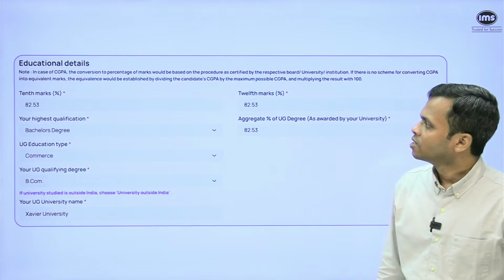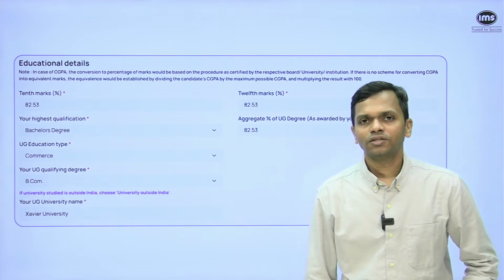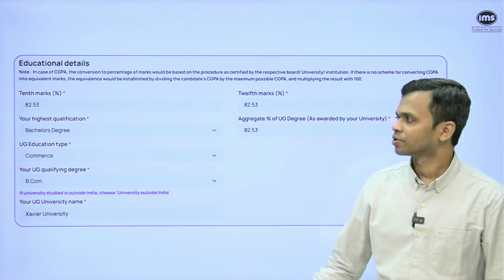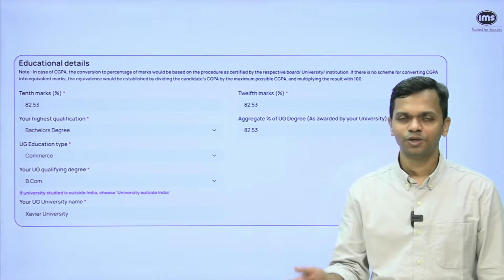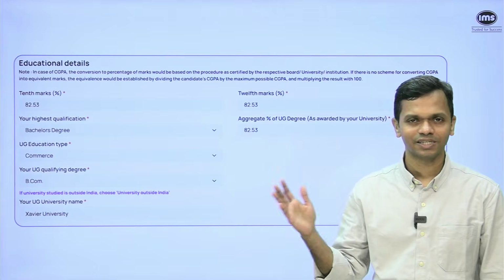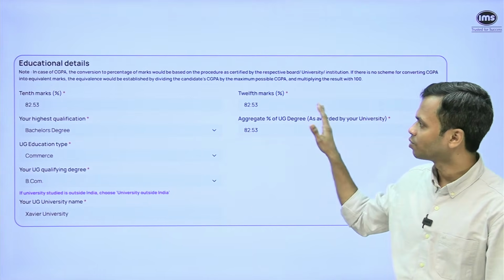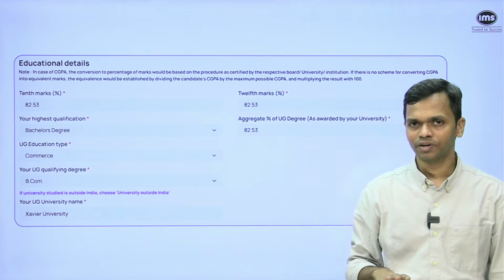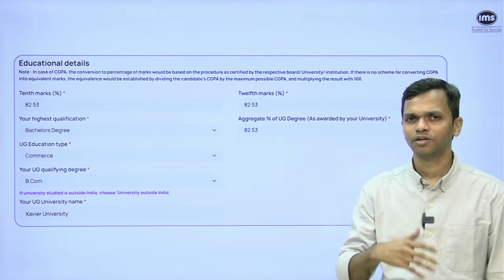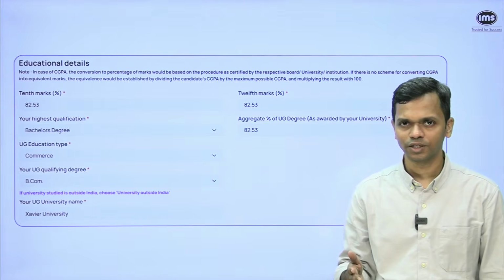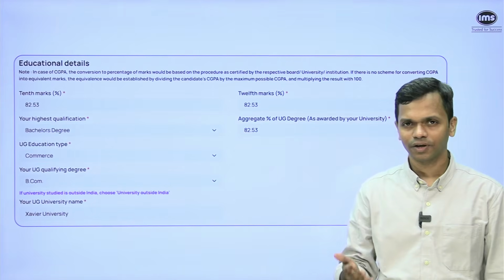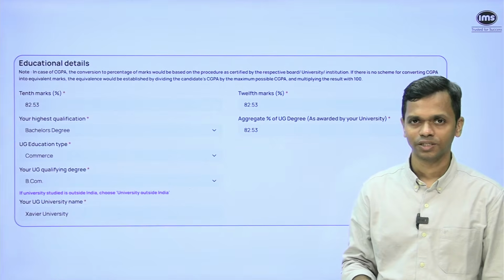Okay. Then comes the educational details section. Fortunately, not very long, so they don't ask you about name of the institute, university, board, all of those, state, city, nothing. You just need to enter 10 percentage, 12 percentage, then highest qualification. So if you say bachelor's or master's or whatever, they will ask you percentage for that. But if you say I'm in the final year of graduation, they will not ask you percentage as well.